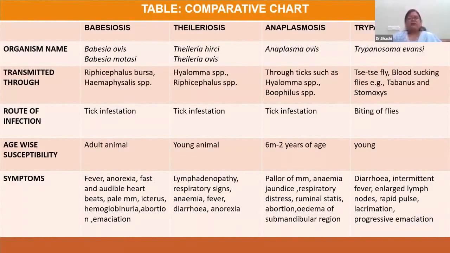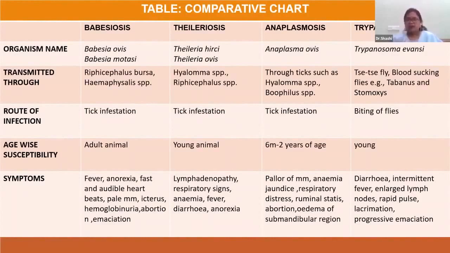Now coming to the symptoms, in case of babesiosis, there is fever, anorexia, fast and audible heartbeat, pale mucous membrane, stress, hemoglobinuria, abortion and emaciation. But in case of theileriosis, there will be lymphadenopathy and respiratory signs can be seen, anemia, fever, diarrhea and anorexia can also be seen.